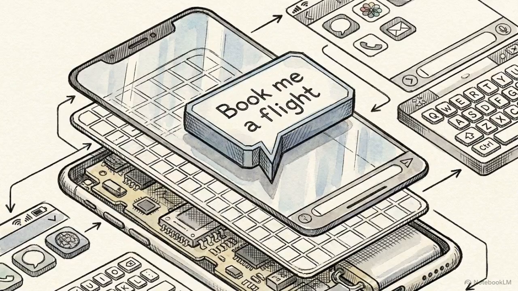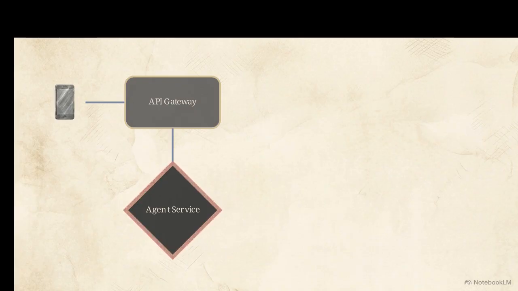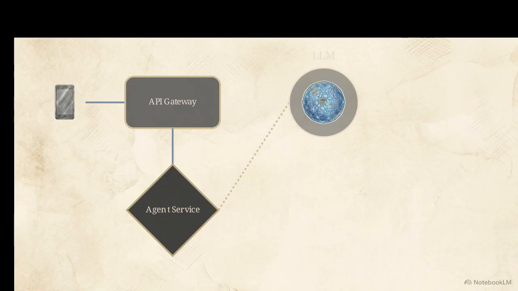Let's track a prompt like "book me a flight" through a live production architecture. The user's request enters the API gateway and reaches the agent service, the true orchestrator of the system. Looking at this architectural map, we see the agent service node take the request, package it with current context, and send that structured bundle to the LLM.